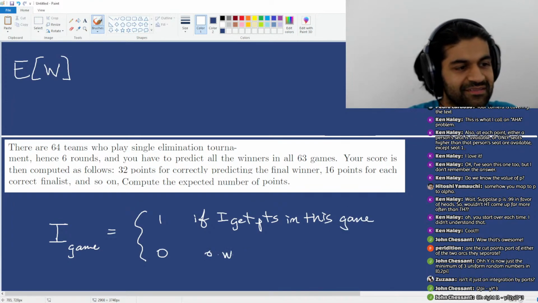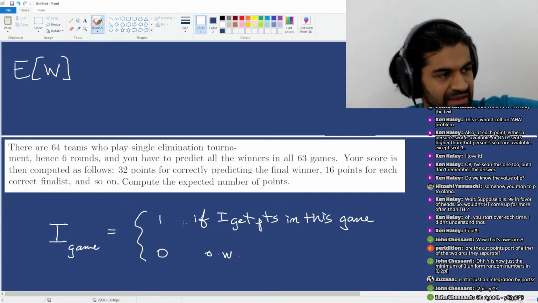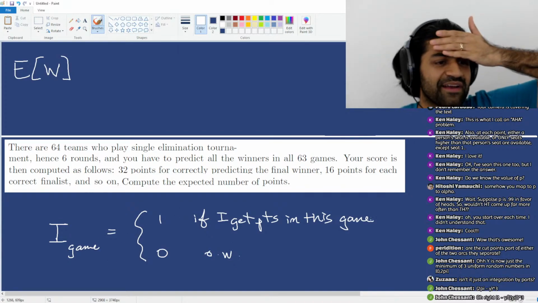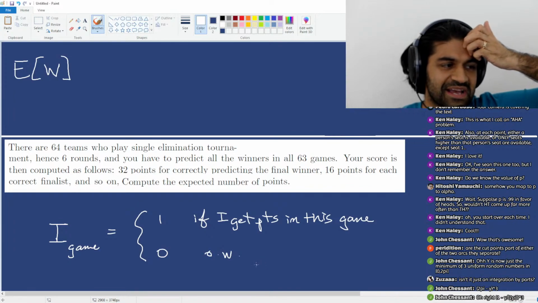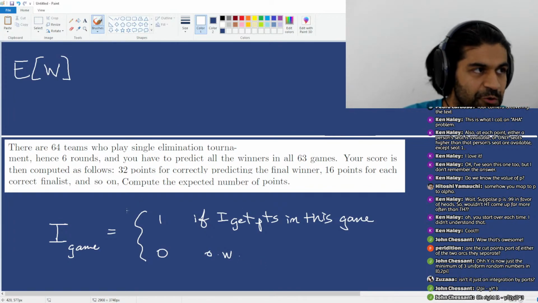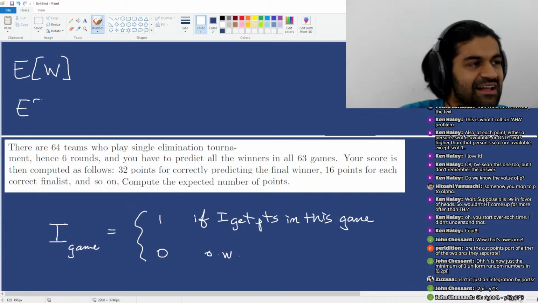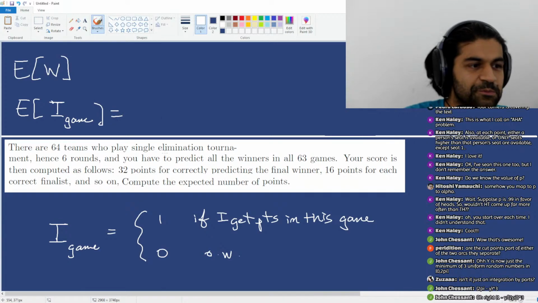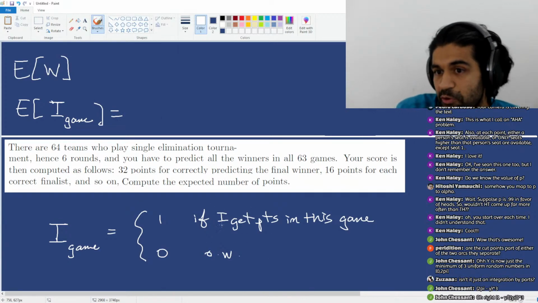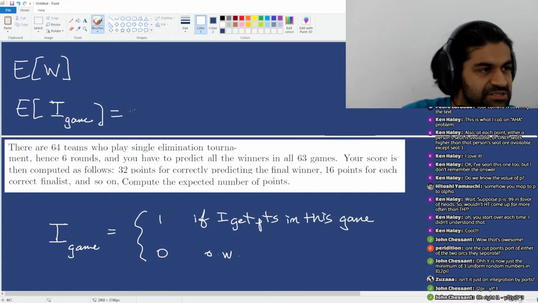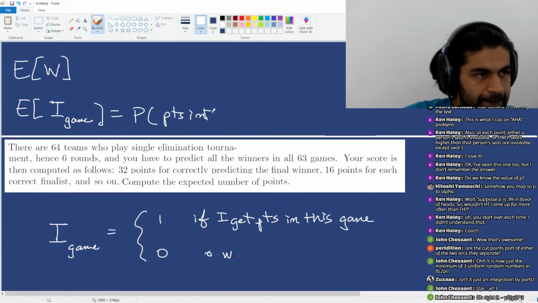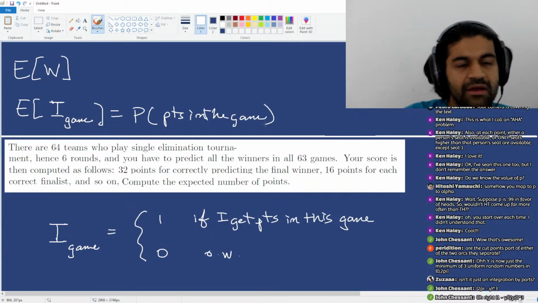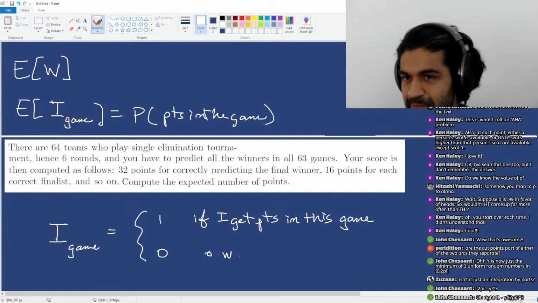And 0 otherwise. So the indicator random variable for this game is 1 if I get points in this game, 0 otherwise. So let me ask you something. Of course, the expected value of I game should just equal the probability that I get points on the game, right? What is the probability that I get points in a game?